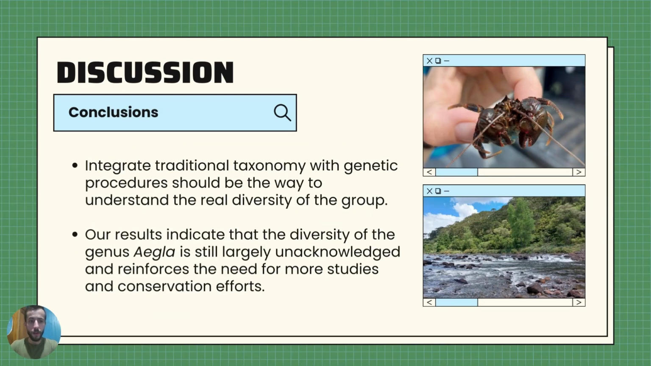Another conclusion is that integrating traditional taxonomy with genetic procedures should be the way to understand the real diversity of the group. And our results indicate that the diversity of the genus is largely unknown and reinforce the need for more studies and conservation efforts for this taxon that is very important to the aquatic environment.